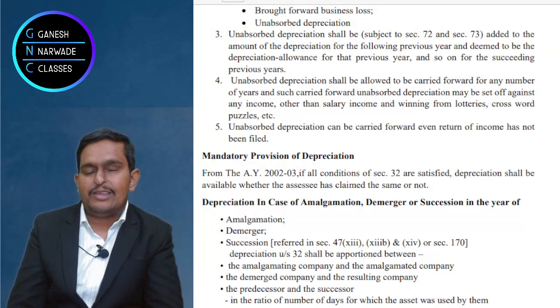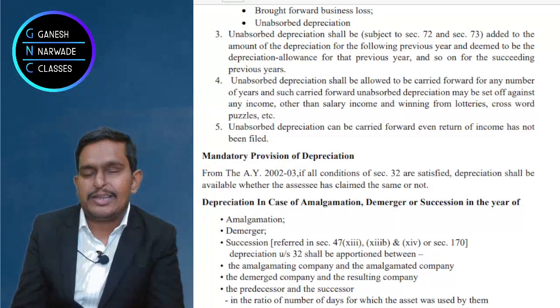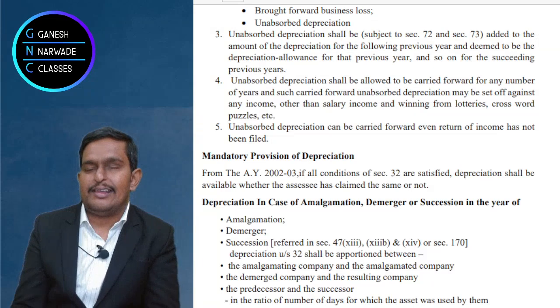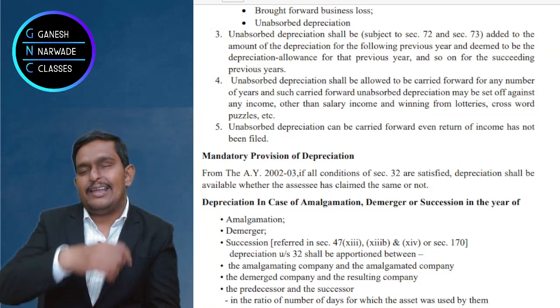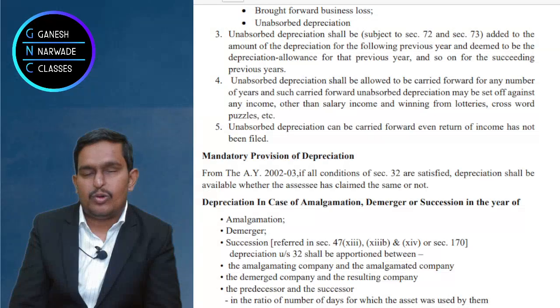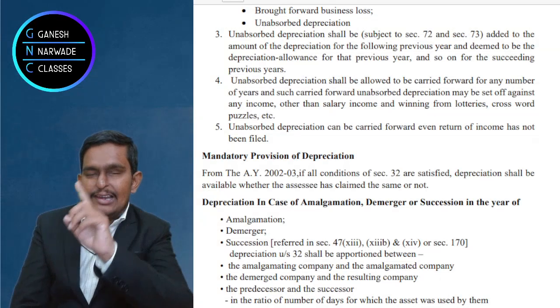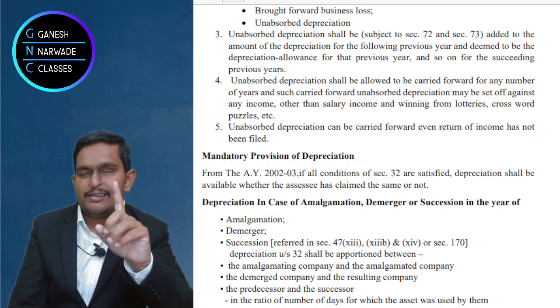Sometimes what happens, the new organization XYZ Limited purchased the asset. There also no need to worry. Let only XYZ Limited claim the depreciation. As I said, the first step is to calculate as if there is no division.